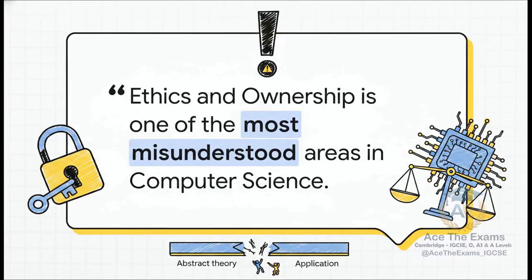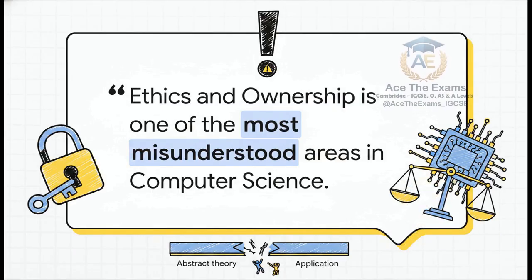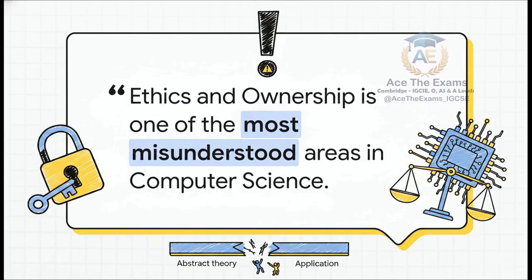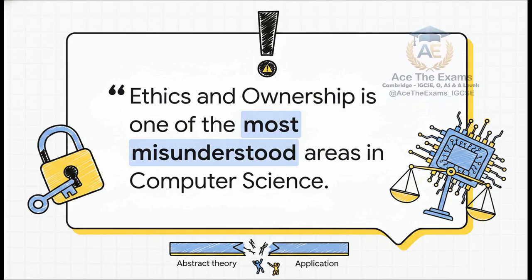And hey, I'm really not just saying that to scare you. This isn't just my opinion. Look at this direct quote pulled straight from the senior examiner's report. They literally wrote, "Examiners report that 7.1 Ethics and Ownership is one of the most misunderstood areas in computer science. Let's fix that right now." Guys, this is the ultimate high-stakes warning.